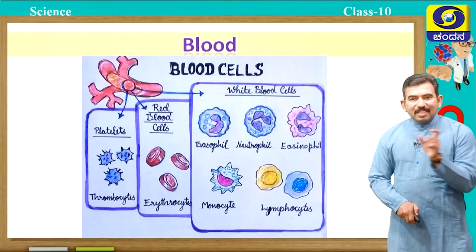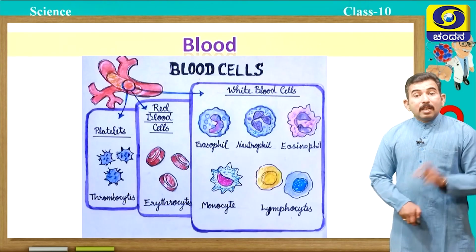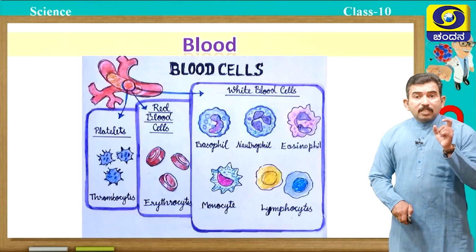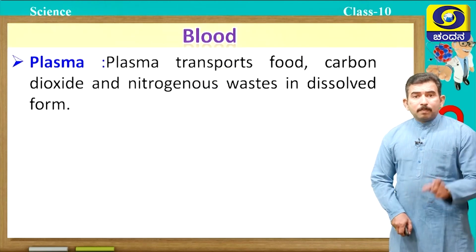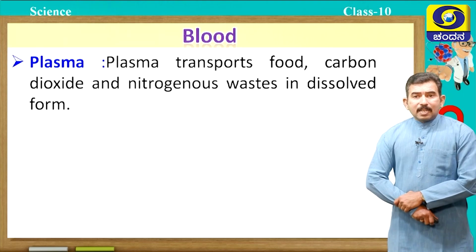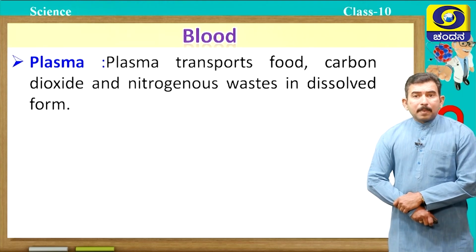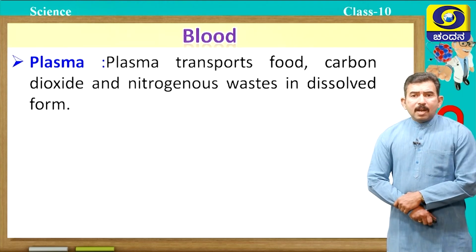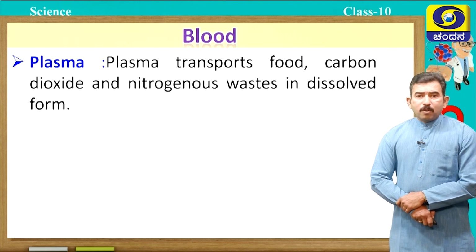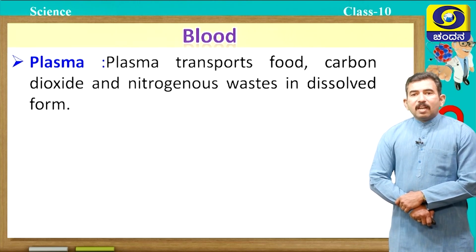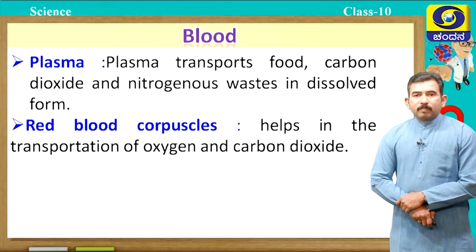All of you have seen that video clip? Okay, students. Now let us discuss each component of the blood and its importance. First one, plasma. It is a liquid matrix present in blood and it is pale yellow in color, and plasma mainly transports food, carbon dioxide and nitrogenous waste in its dissolved form.